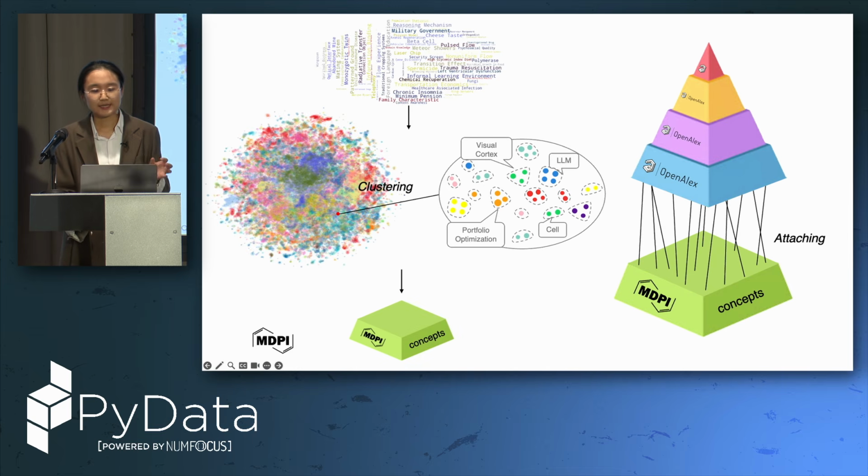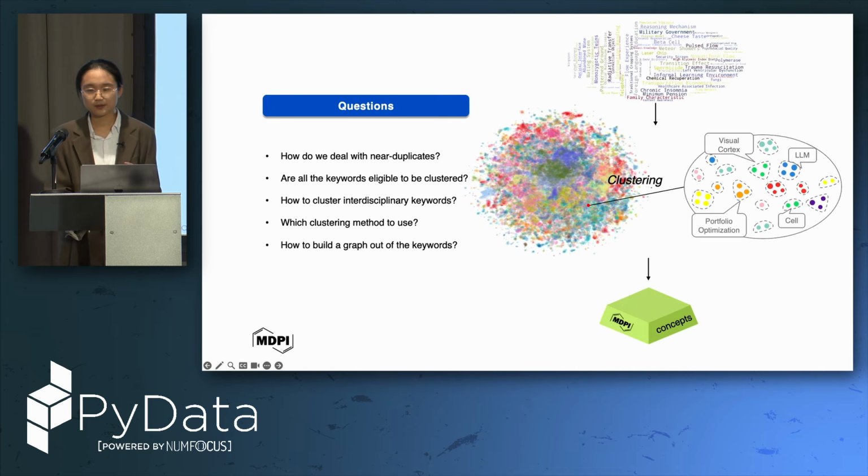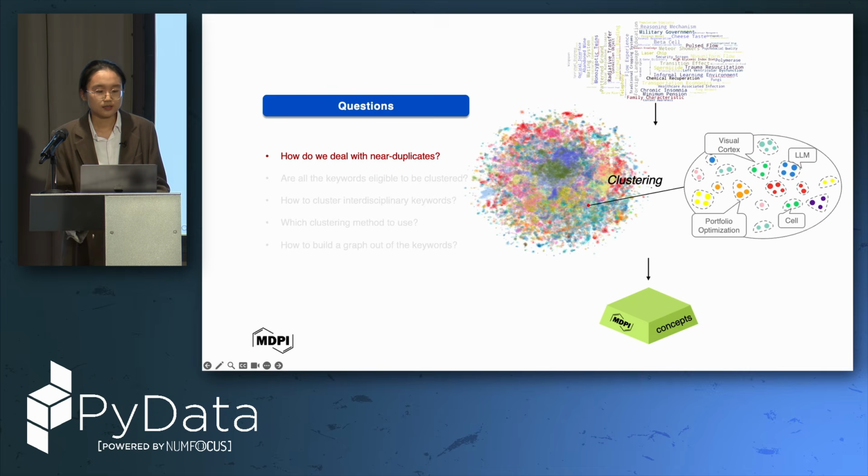And so basically clustering and attaching, these are two of our main steps. Okay, so first I'm going to talk about how we clustered these keywords into our concepts layer. There are a bunch of questions to be solved here first. The first one is, how do we deal with near duplicates?